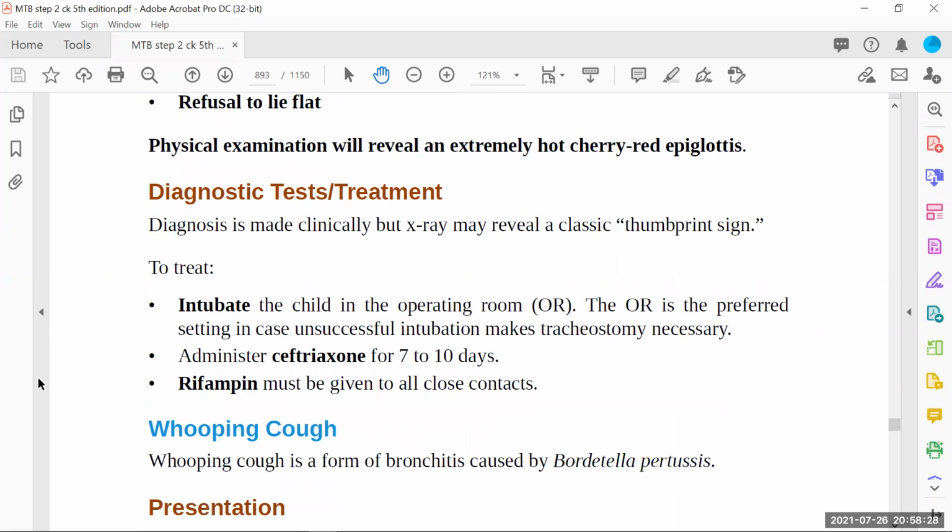Why? Because the OR is the preferred setting in case unsuccessful intubation makes tracheostomy necessary. If intubation is difficult, we'll go straight away for the tracheostomy. That's why we'll keep the baby in the operating room.